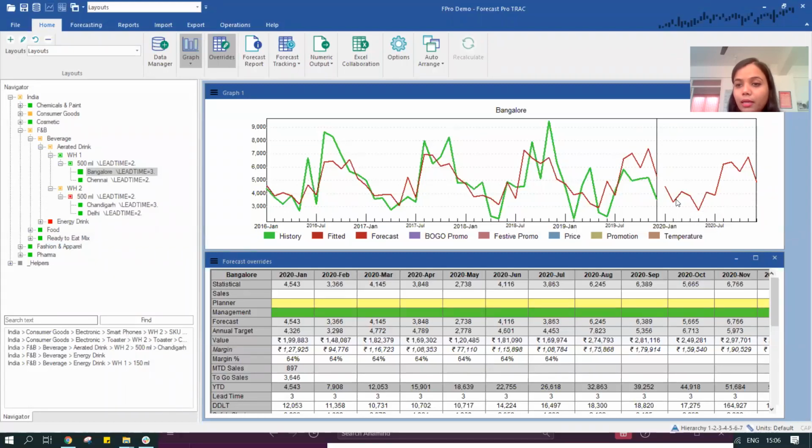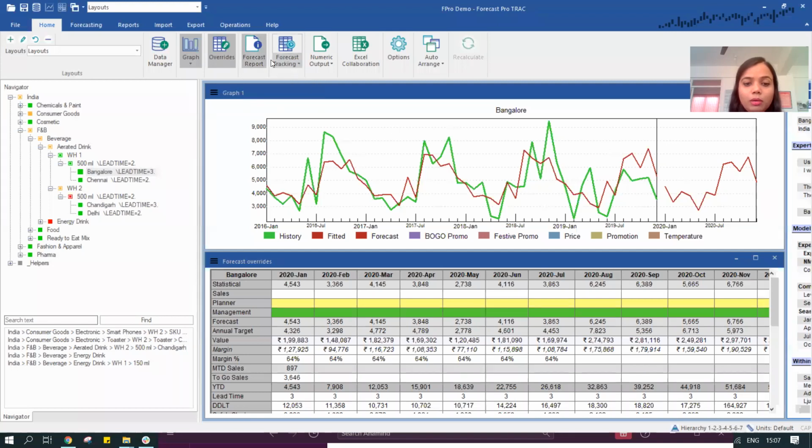The red line is the forecast, which you can see. Now you would have a question: how is the system determining the forecast? There are various detailed algorithms built into the system which automatically determine this forecast value, based on certain rules.